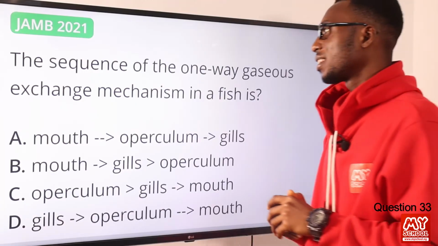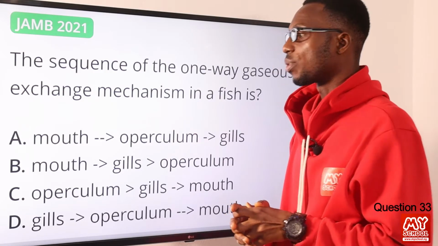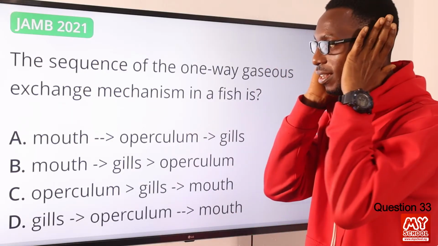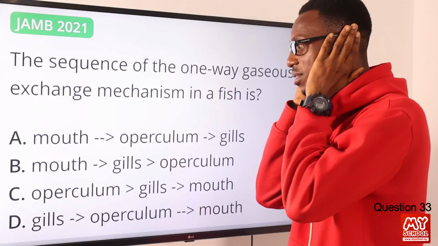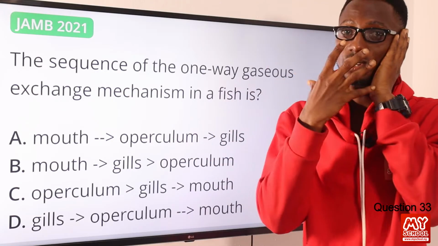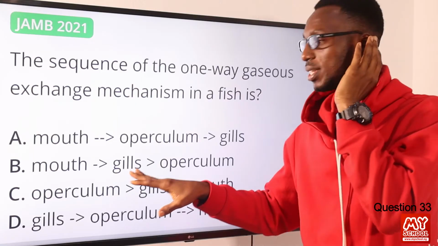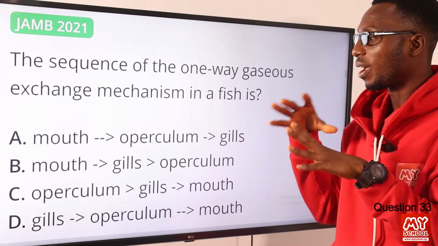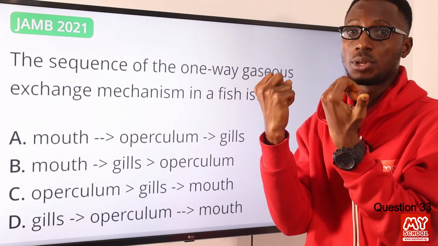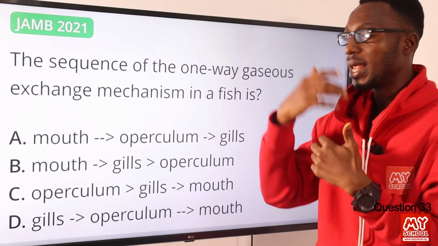33. The sequence of the one-way gaseous exchange mechanism in the fish is what? Okay, so water flows in through the mouth. When the mouth is open, the gill cover or the operculum is closed, right? So once it is closed, water rushes in through the mouth. The water then flows over the gills. That is where gaseous exchange occurs. Oxygen is absorbed from the water, then CO2 and the ammonia is being exhaled.